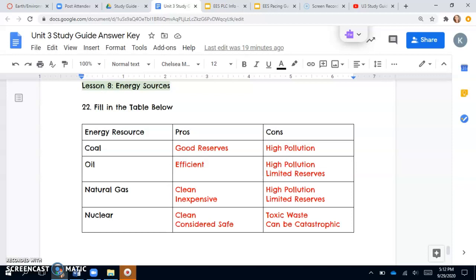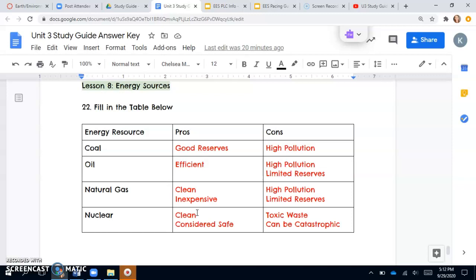When we say it's clean in terms of the pros, it means it's more clean than coal or oil, meaning that when natural gas is burned, it doesn't produce quite as much pollution as the coal and oil does. So again, cons of this are high pollution and limited reserves. Our natural gas reserves will last us about 100 years.